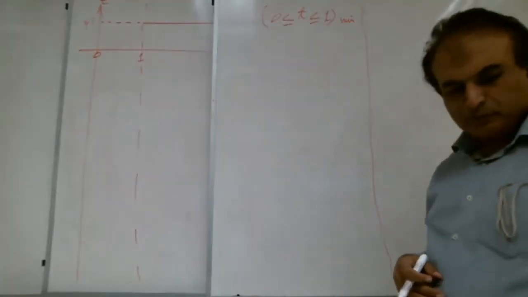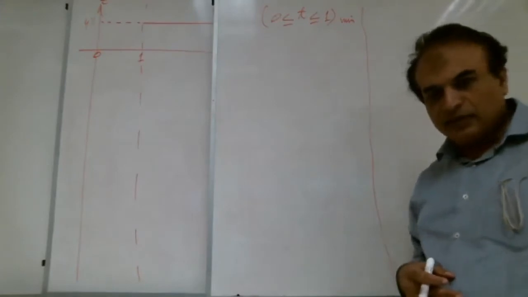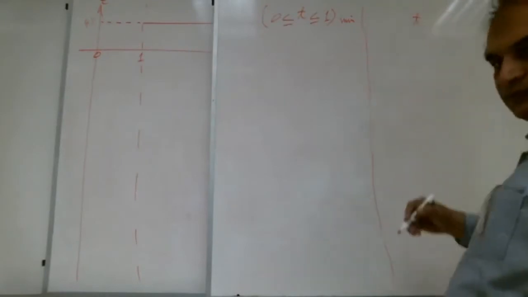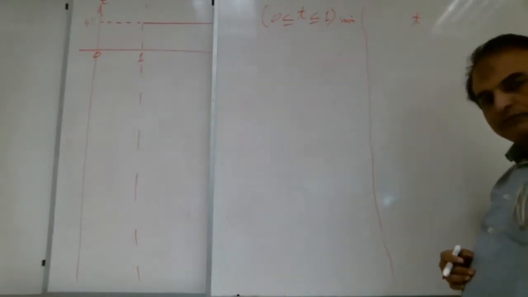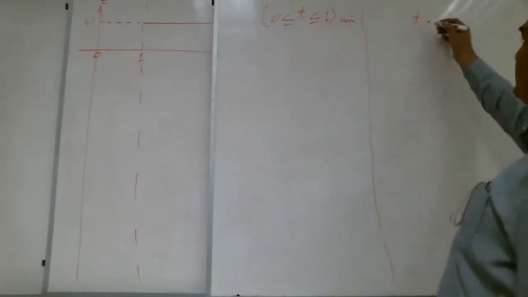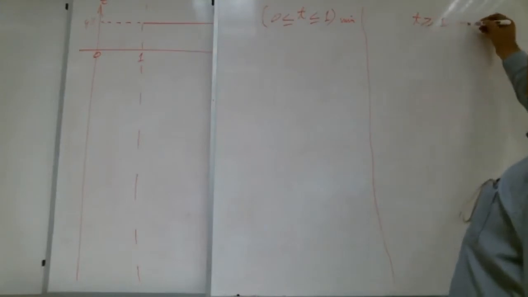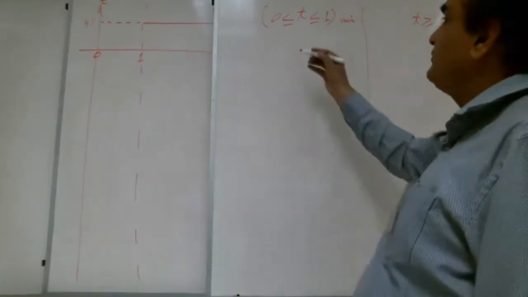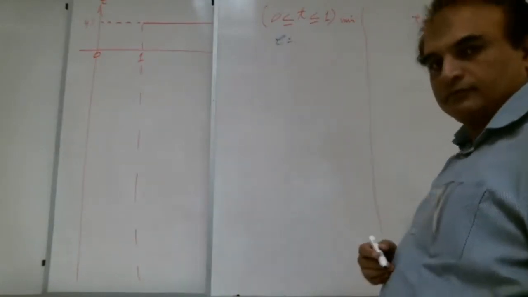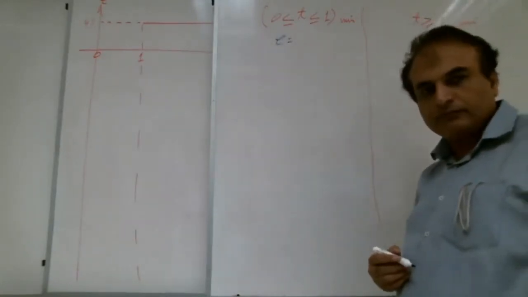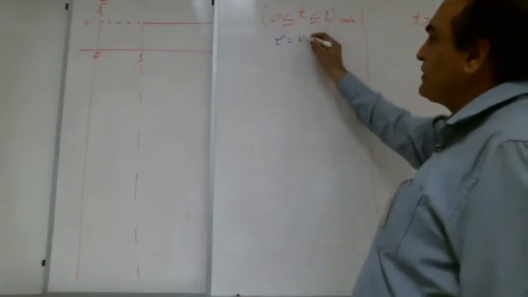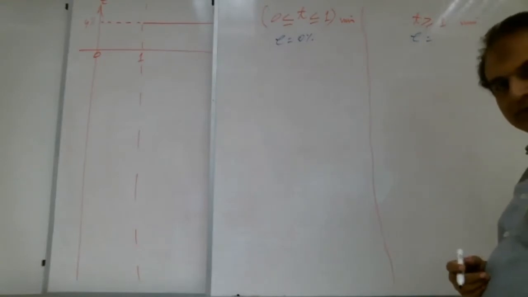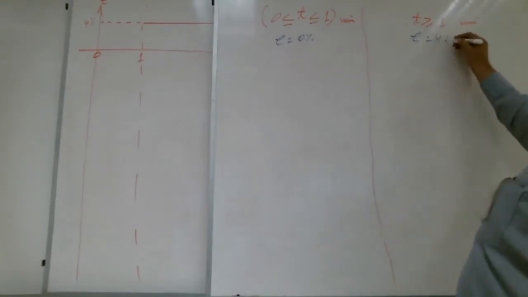Here, t is greater than or equal to 1 minute. What is the error here? 0. Very good, 0%. What is the error here? 4. 4%. Very good.